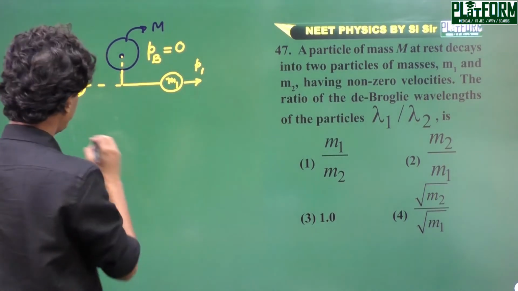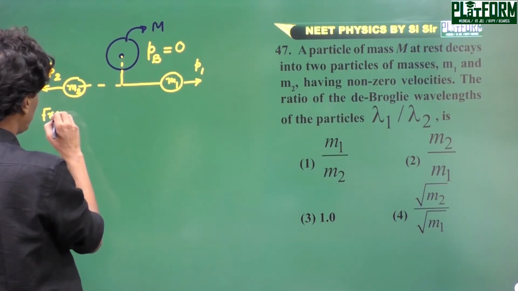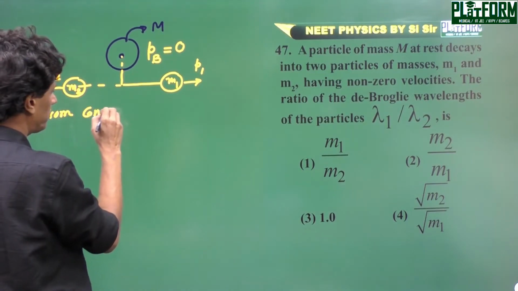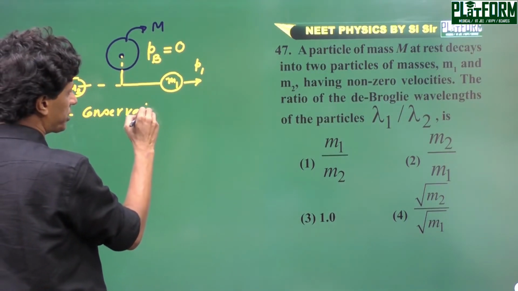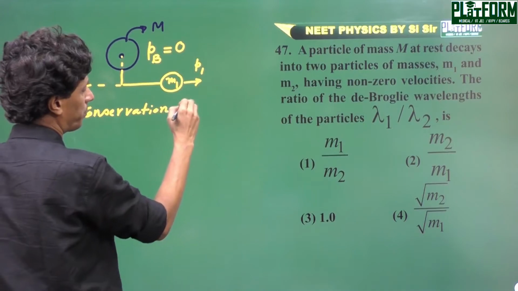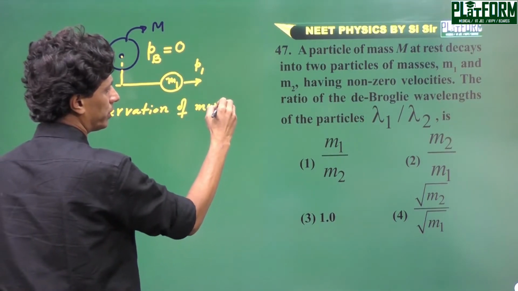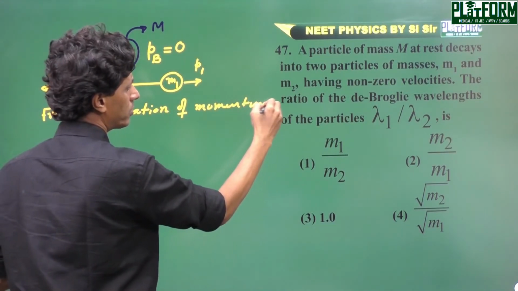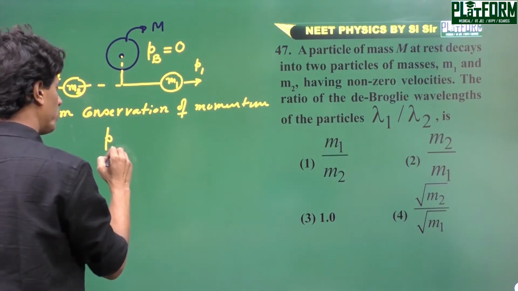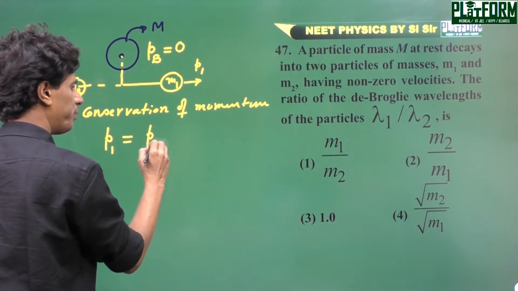So from conservation of momentum, we can write momentum p1 equal to momentum p2.